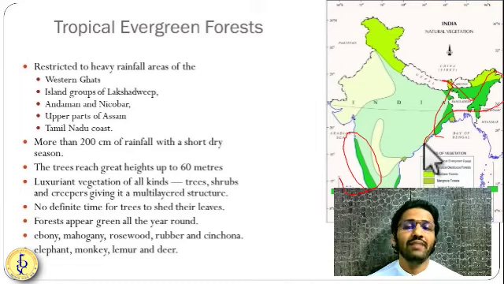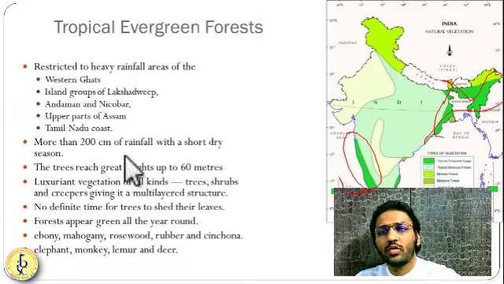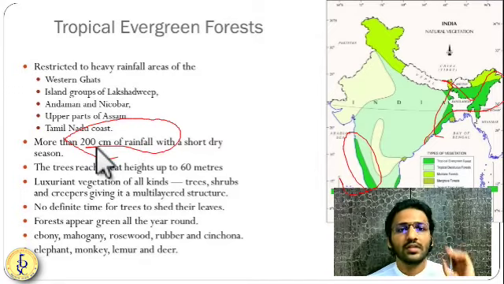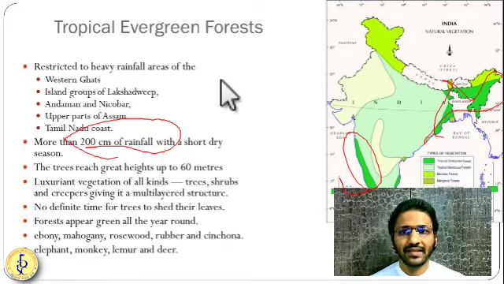So why are they evergreen? Evergreen means they are always green. Why are they always green? Because a huge amount of water and sunlight is available over there. More than 200 centimeters of rainfall is there. So to have a tropical evergreen forest, you need a continuous supply of sunlight and a continuous supply of water. So 200 centimeters and more is the rainfall required over here.